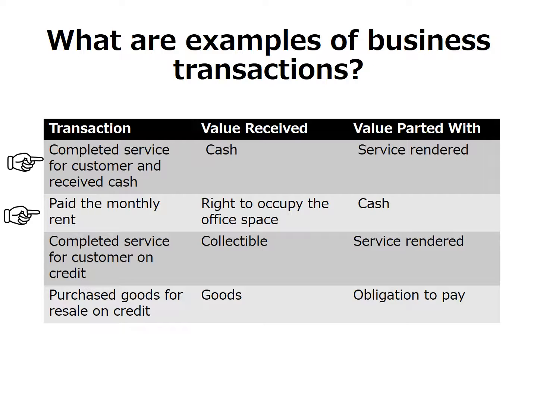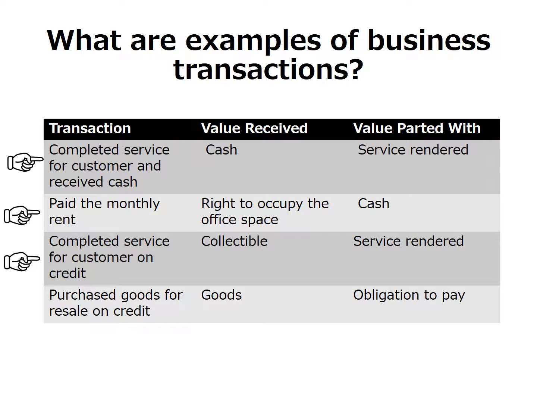Next transaction, the business paid the monthly rent. Value received, the right to occupy the office space. Value parted with is cash. Next transaction, the business completed service for a customer on credit. So when I say completed a service for a customer on credit, the business has a collectible. The business did not receive the cash from the customer immediately. It will be received on a future date.